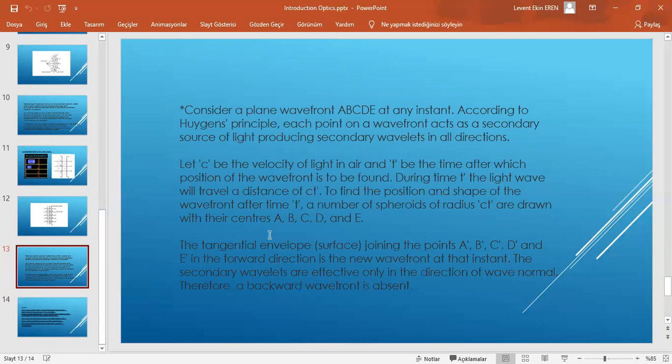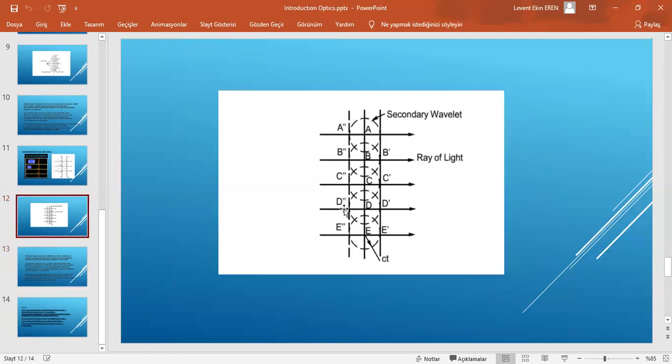The tangential surface joining the points A prime, B prime, C prime, D prime, and E prime in the forward direction is the new wavefront at that instant. The secondary wavelets are effective only in the direction of the wave normal. Therefore, a backward wavefront is absent. There is no backward wavefront.